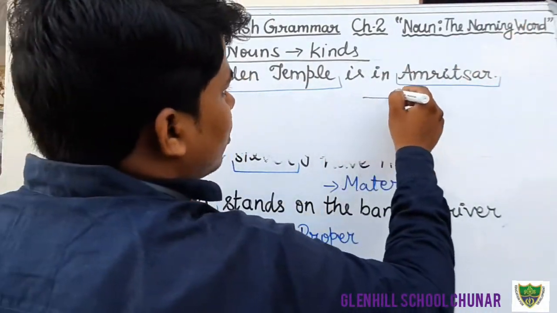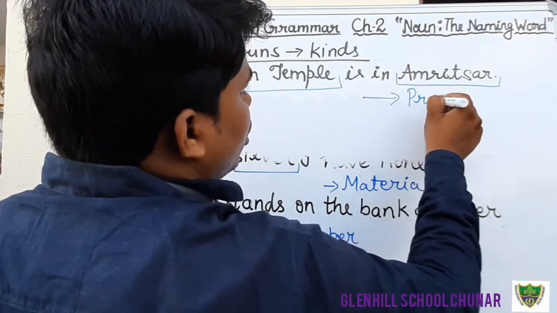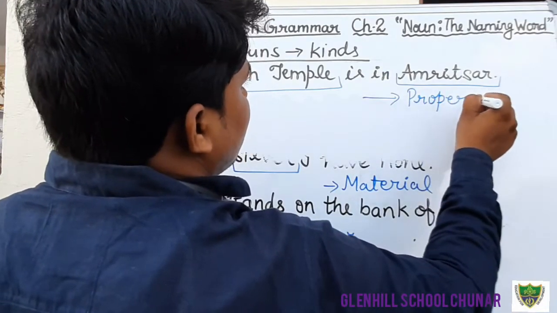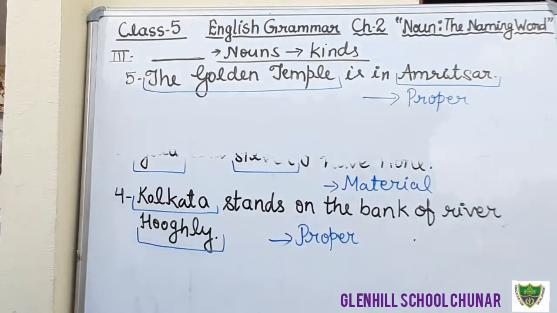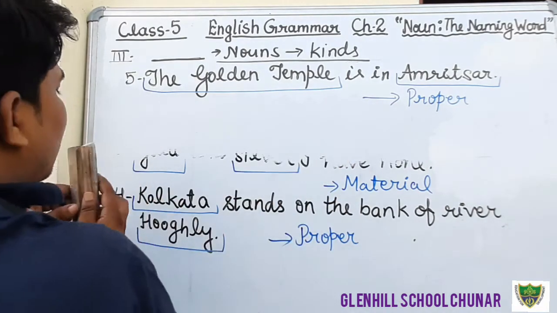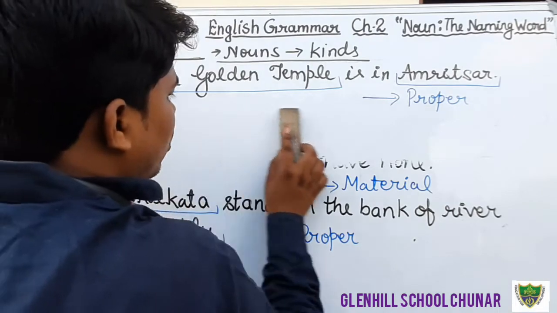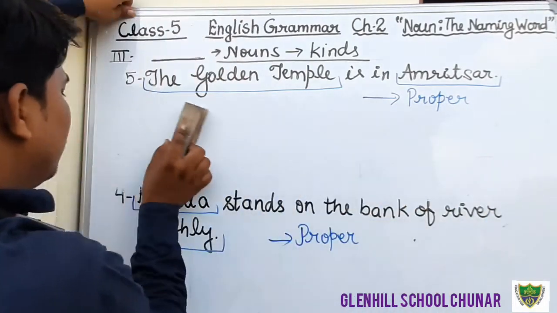So both are proper nouns. The Golden Temple is the name of a particular temple, therefore it is a proper noun, and Amritsar is also the name of a particular city, therefore the word Amritsar is also a proper noun. Okay students, just write down.